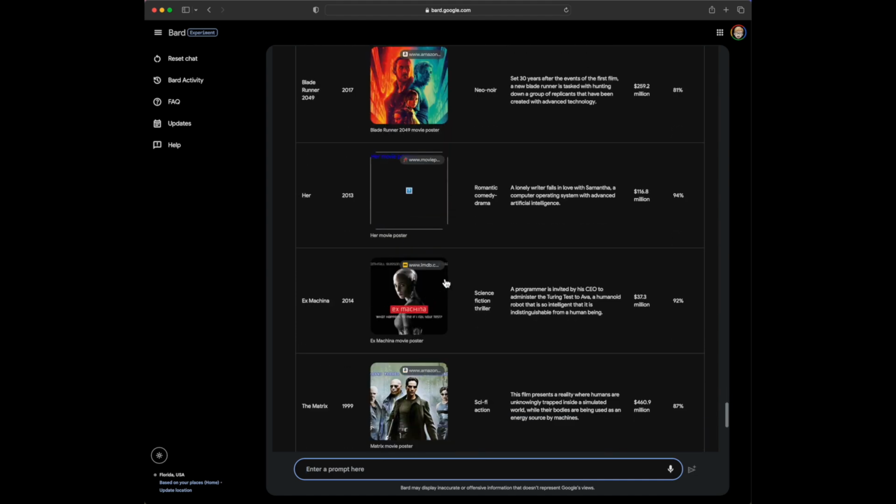Ex Machina. I think I'm saying that right. Programmer is invited by his CEO to administer the Turing test to Ava. Now, I remember watching this and just finding it to be an exciting film, beautifully done. I love the concept, and the actors in it were fantastic. And what do we do when these AIs can actually pass these tests and become indistinguishable from human beings? What is that line? I don't think we've really defined that. But this film I thought was really beautifully done and exciting.